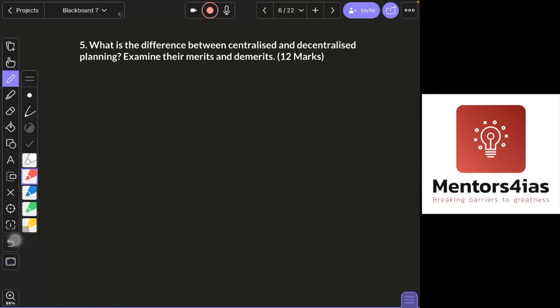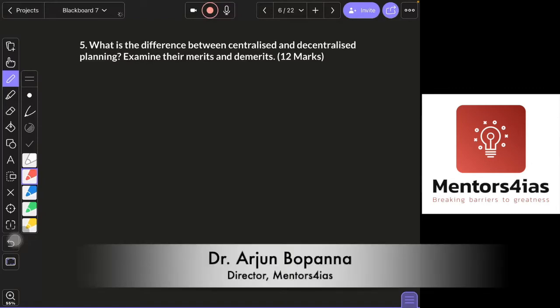Again, this is a very direct question. What is the difference between centralized and decentralized planning? Centralized and decentralized. So you will again write what is, say, planning. It is of two types: centralized, what it is, and decentralized, what it is. So what do you mean by centralized planning?